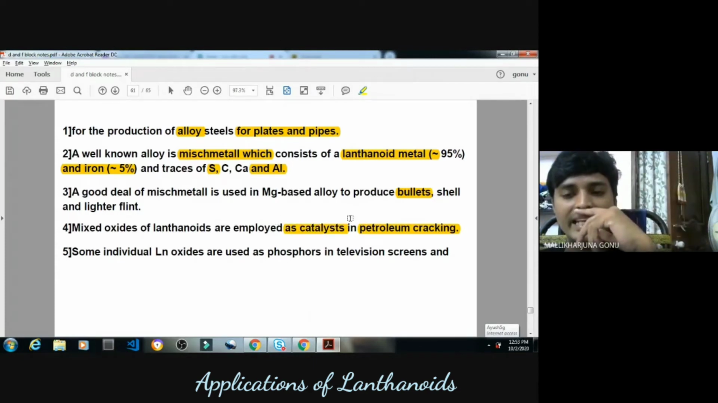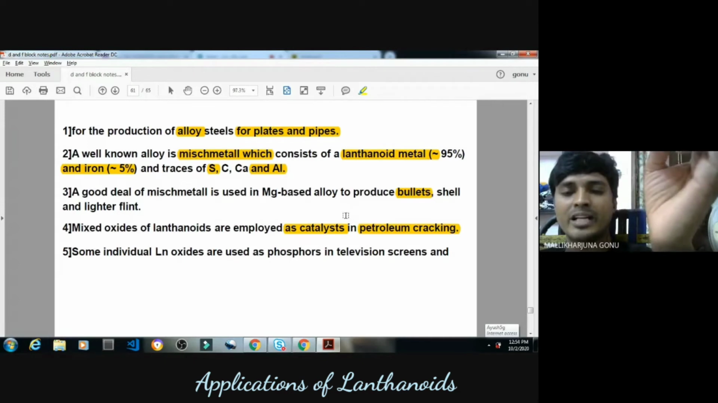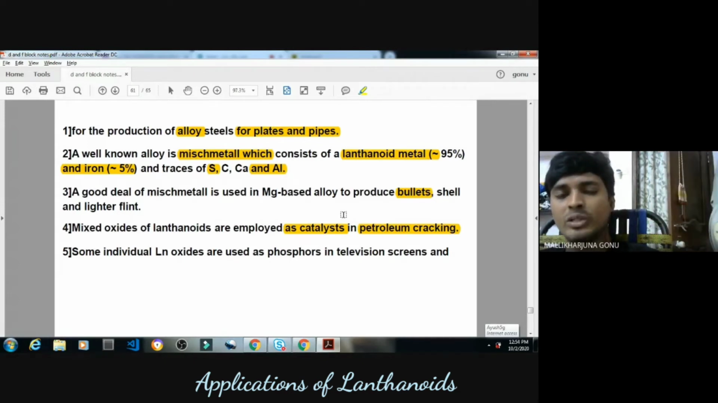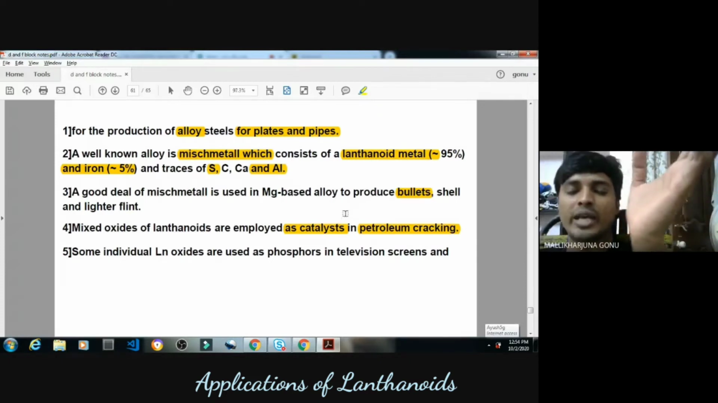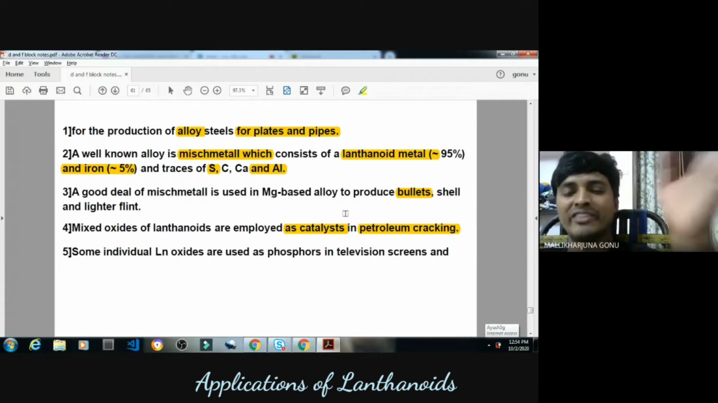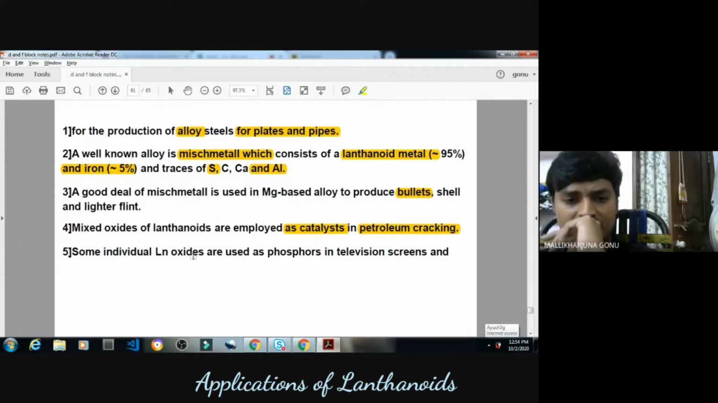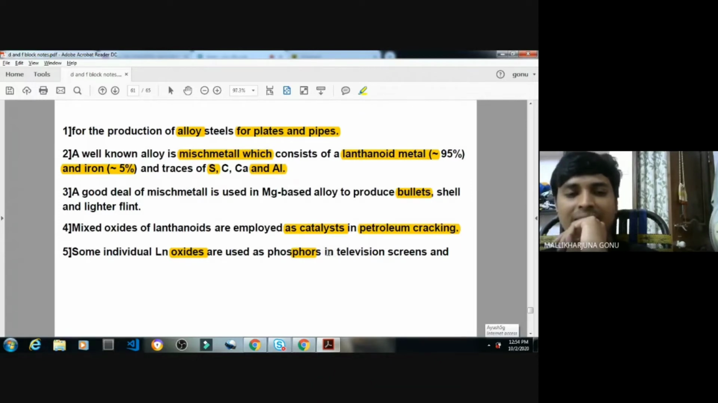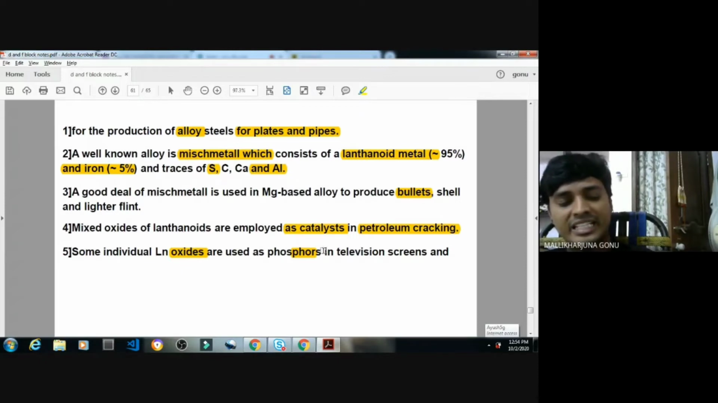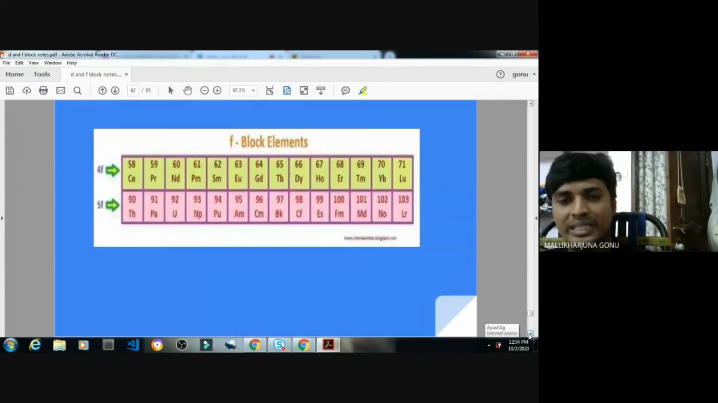Lanthanides are used as a catalyst in petroleum cracking. What is petroleum cracking? When you remove crude oil from the surface, it needs to be separated into hexane, octane, butane, different components. There it is used as a catalyst. Some individual lanthanum oxides are used as phosphors in television screens. Whatever LED lights or LED screens, LED TVs we see, are made up of lanthanum as a major component. So many things you are doing.